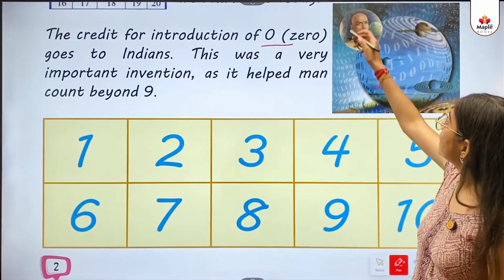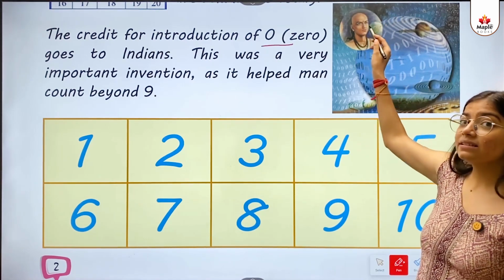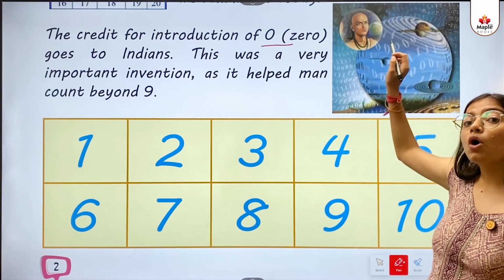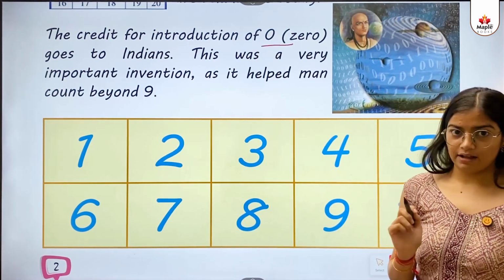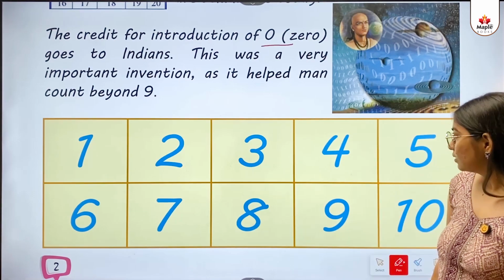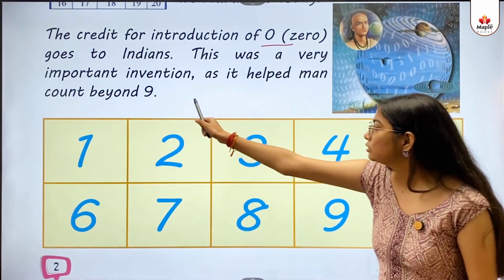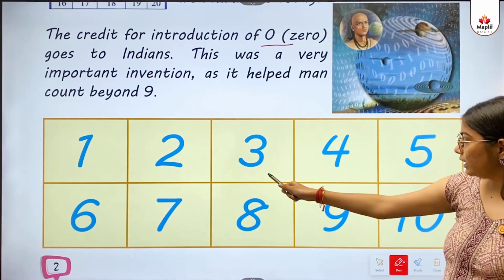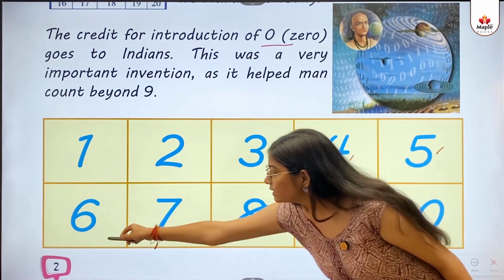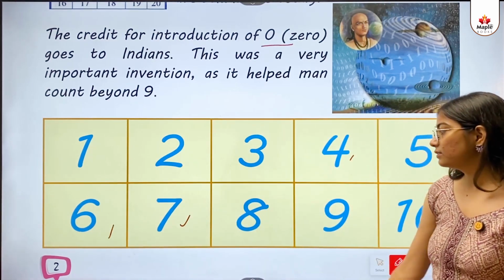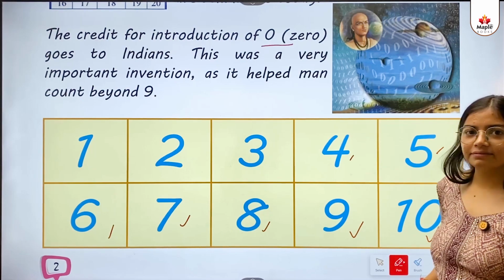So kids, as you can see a picture of a man. Who is this? This is the inventor of zero. His name is Aryabhatta. Okay kids? Now we will count together up to 10. 1, 2, 3, 4, 5, 6, 7, 8, 9, 10.